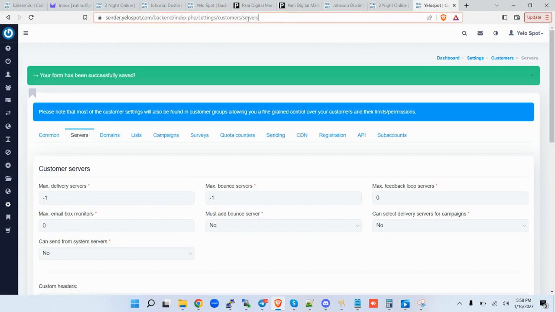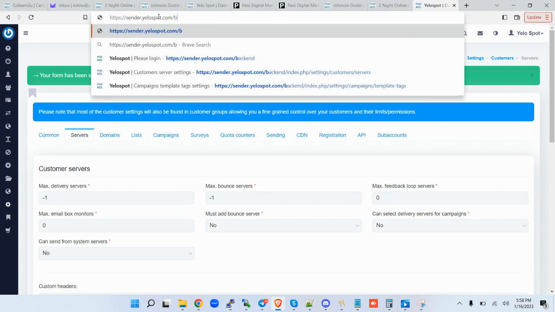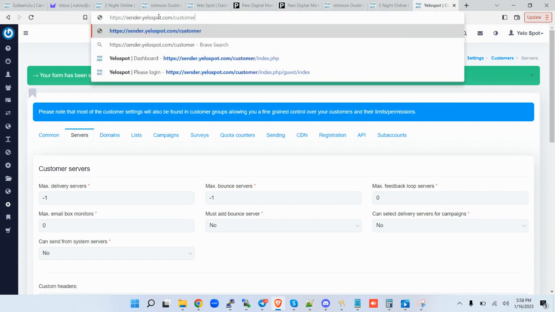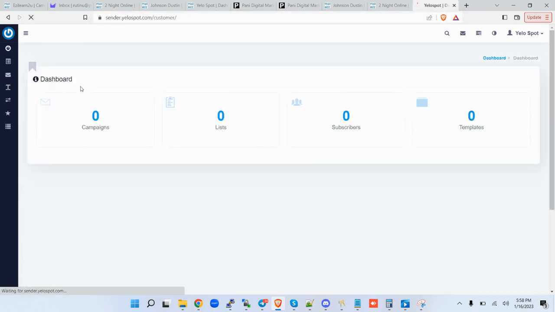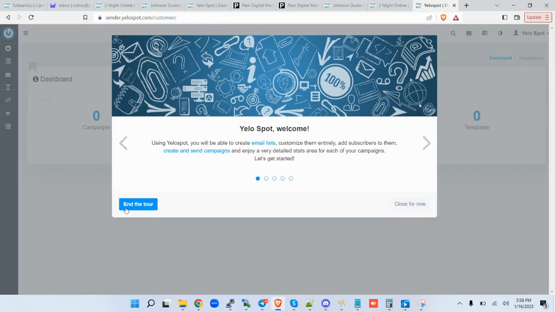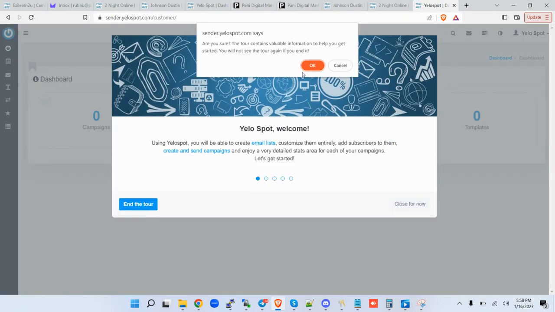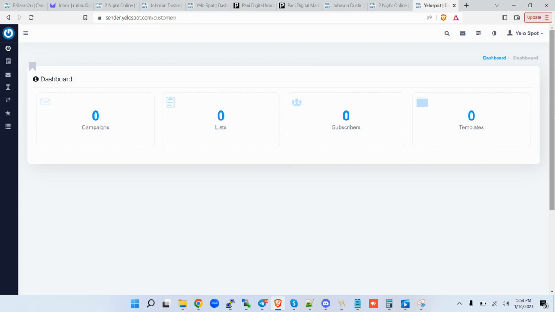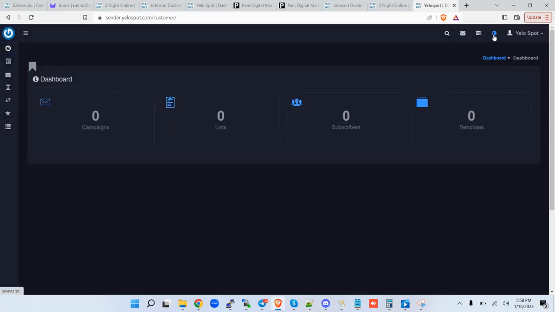So this is the admin side. You won't come back to the customer side that way. End tour, and this is how your neat dashboard looks like. If you like it dark, you can have it in dark mode.